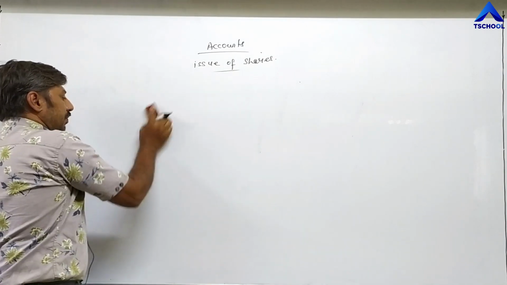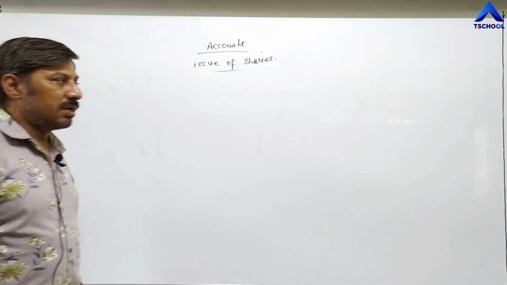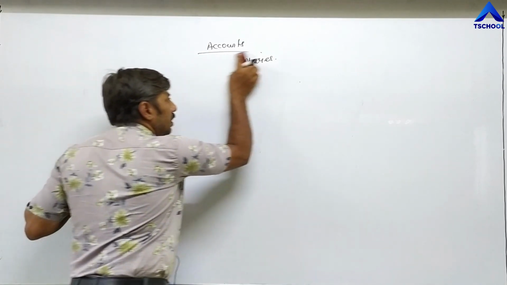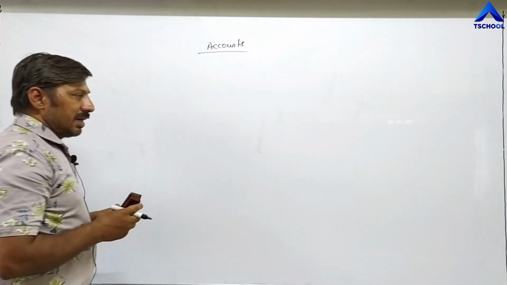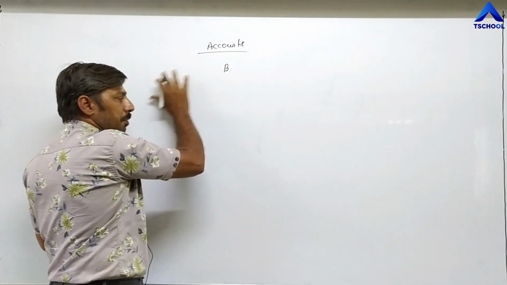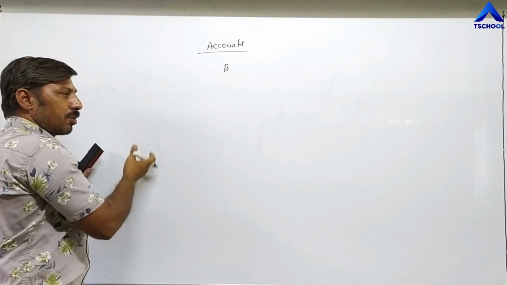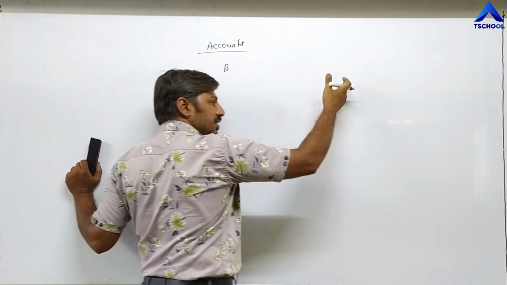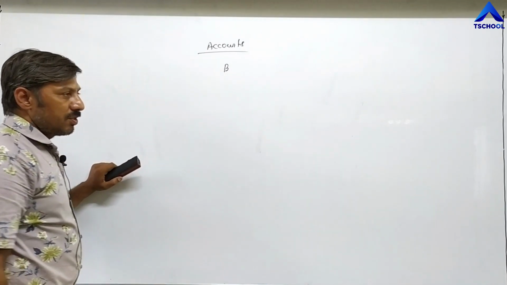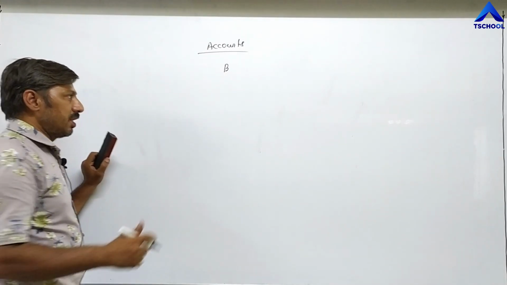Now we have to learn how to pass journal entries in case of issue of shares. The first entry is, right now I am not preparing format, otherwise same format, date, particular, and ledger folio, debit, credit. Then on top you have to write journal entries in the book of this company.